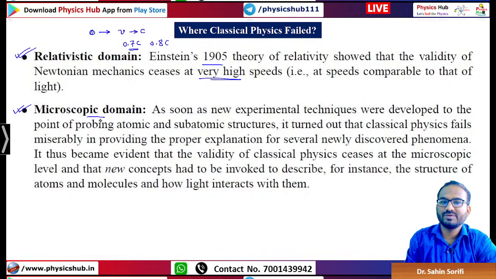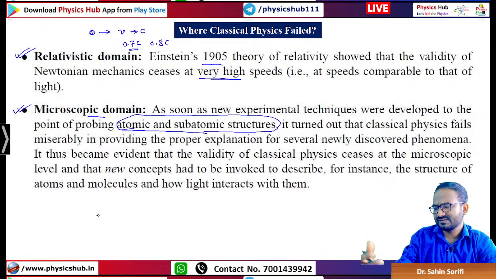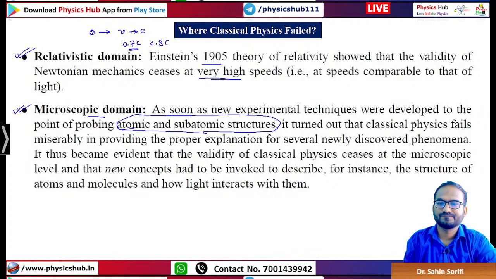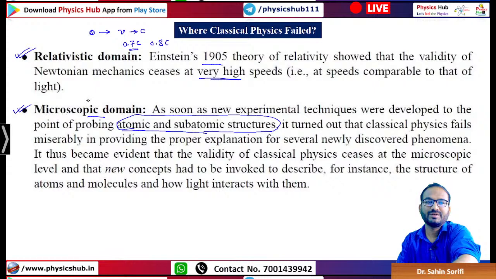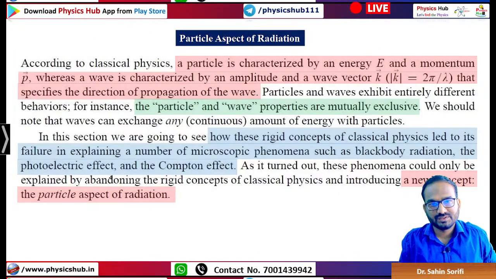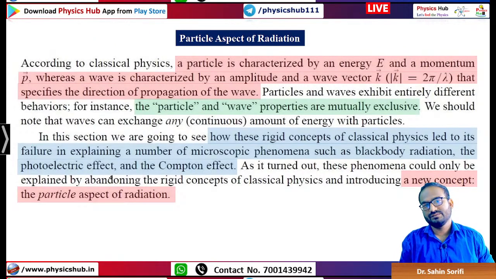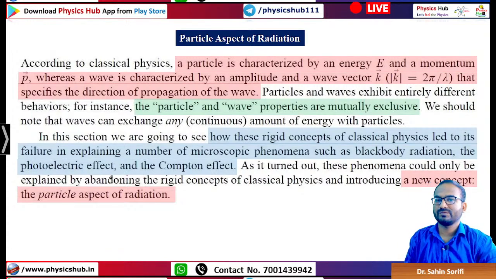And the microscopic domain, when you go into the very small quantum region. As soon as new experimental techniques were developed to the point of probing atomic and subatomic structure, the classical theory failed. Semi-classical theory was taken up, and later everything was discussed with the help of quantum mechanics. So these two domains, the relativistic domain and the microscopic domain, were the two regions where classical physics could not provide a reasonable explanation of various phenomena.